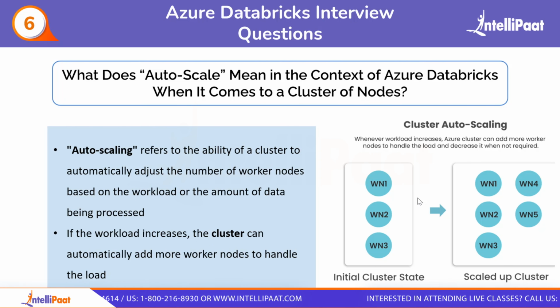So what it tells us is Azure can add more worker nodes to handle the processing and reduce the number of nodes when the workload decreases. You can also see that if the workload is less, the WN nodes can be reduced to 1 also. It can happen both ways. Okay. So this helps you in optimizing resource allocation and cost efficiency. That is actually a very nice feature of Azure Databricks.